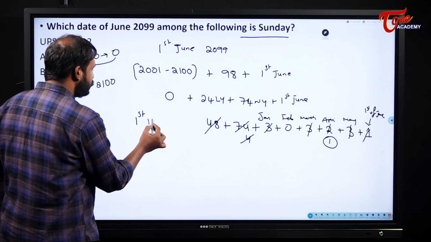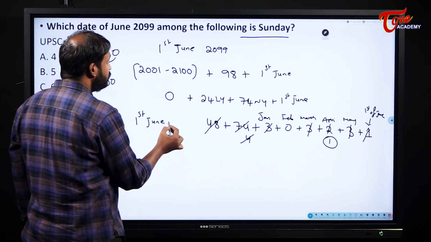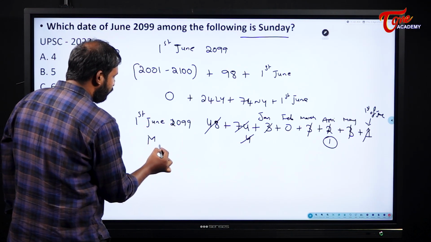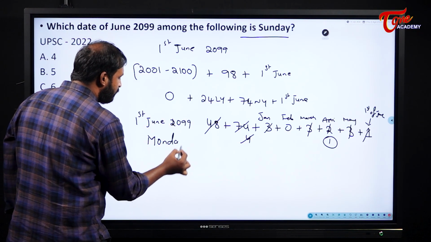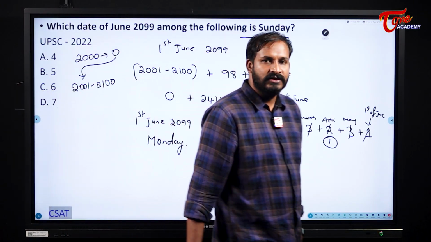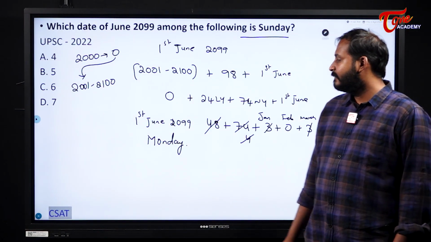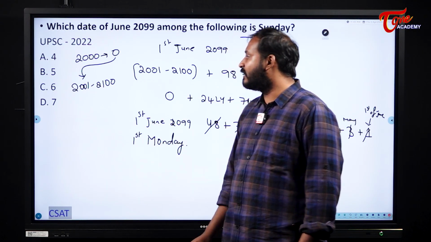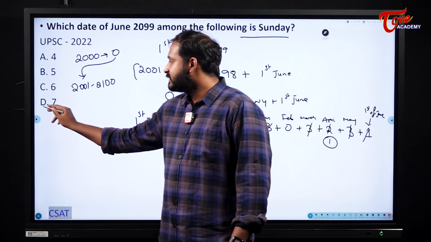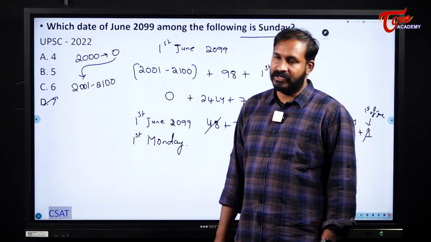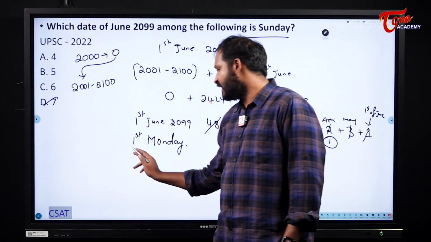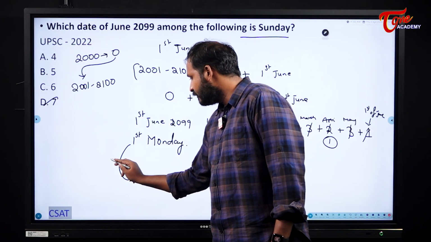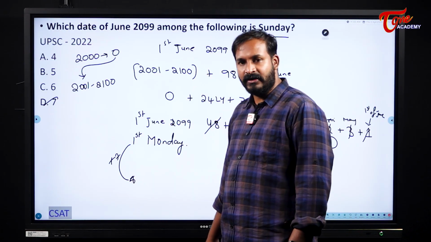That means 1st June 2099 is Monday. Now tell me when I will have Sunday here. If 1st is Monday, when will we have the Sunday? We will have Sunday on the 7th. How I am telling is, directly, the next Monday will be on the 8th, plus 7 I will do.